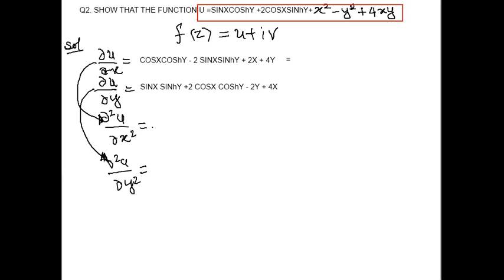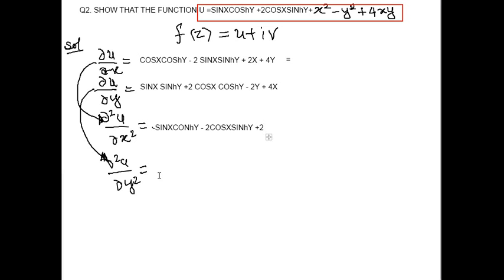Differentiate this, then the derivative of cos x is minus of sin x. So I write minus of sin x cos hyperbolic y, minus 2 times the derivative of sin x, which is cos x, sin hyperbolic y as it is, plus the derivative of 2x which is 2, and the derivative of 4y becomes 0.